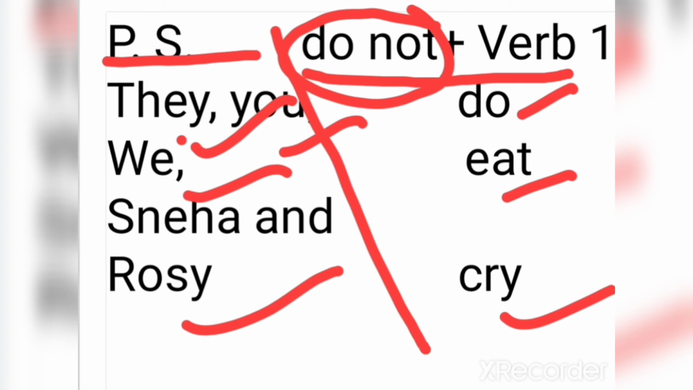For example, they do not do their work, you do not do your work, we do not eat apple, Sneha and Rosie do not cry daily. So these are the examples that you are able to understand here clearly. It's very easy, tenses are very easy if you understand only the difference between singular subject and plural subject and the forms of verb, then you will be very easily able to crack all those sentences, all those questions which are related to tense, and you will never make any mistake while writing or speaking or teaching.